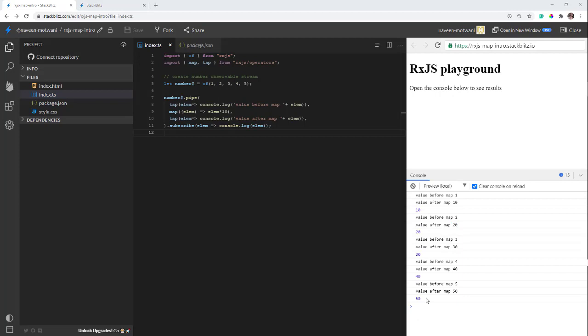Now the next thing I want to talk about is the marble diagram. Why is this marble diagram required, or why have they created it? The reason is that map and tap are a few operators which are very easy to understand, but there are other complex operators which are very hard to understand. And as we know, if we have a picture of something, it is much easier to understand. That's why they came up with something called a marble diagram. Let's try to understand the marble diagram of the map operator, and this way we will know what the elements of a marble diagram are.